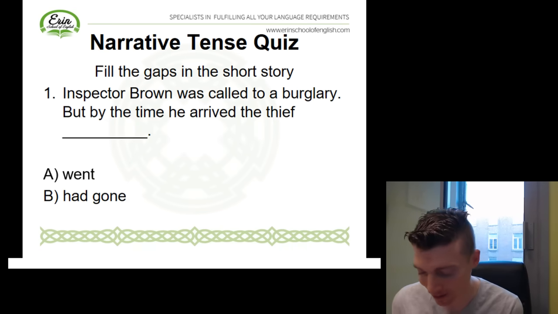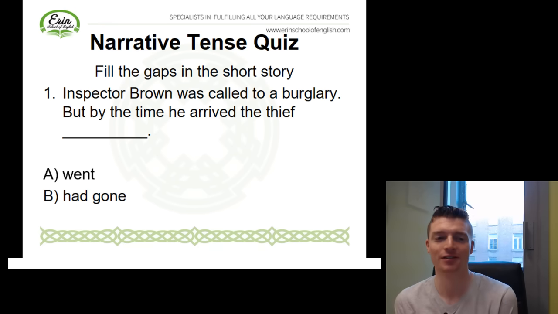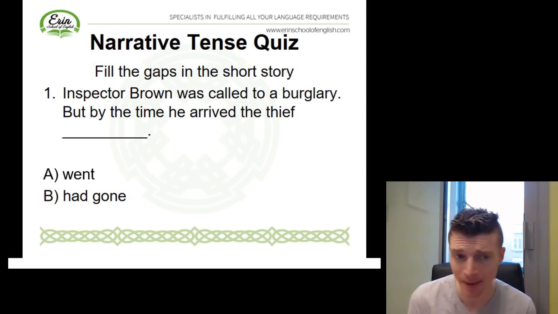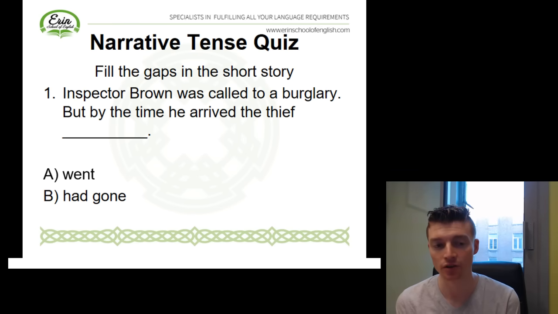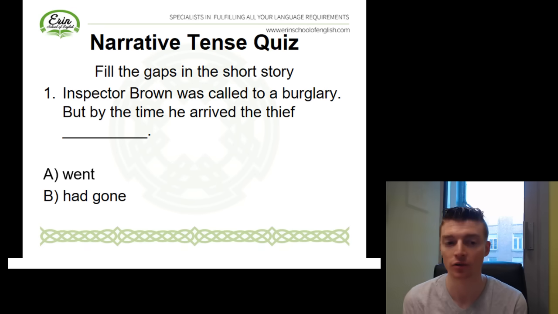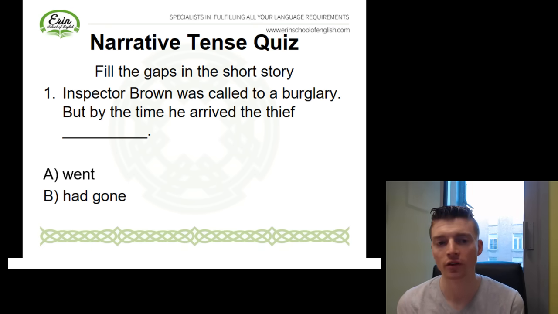Okay, so I've prepared a little quiz for you guys. So we've got a short story, and your job here is to choose the option you think is grammatically correct. The best option to complete the blank space based on what we've talked about so far in the lesson. So Inspector Brown was called to a burglary, but by the time he arrived, the thief, so our options here are went, which is the past simple, or had gone, which is the past perfect.